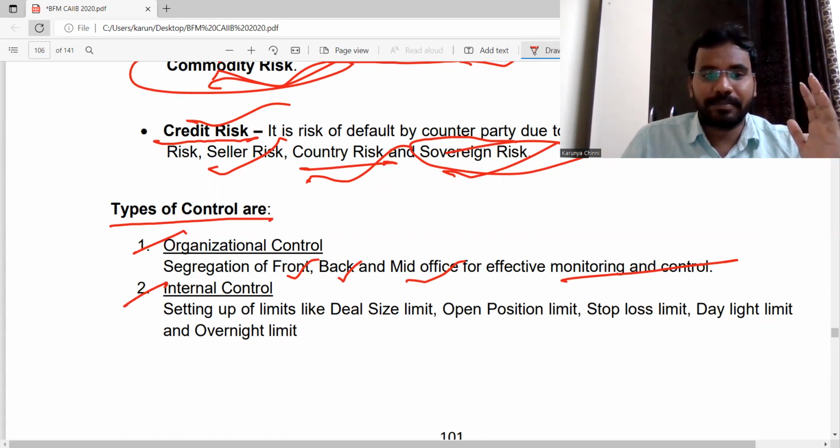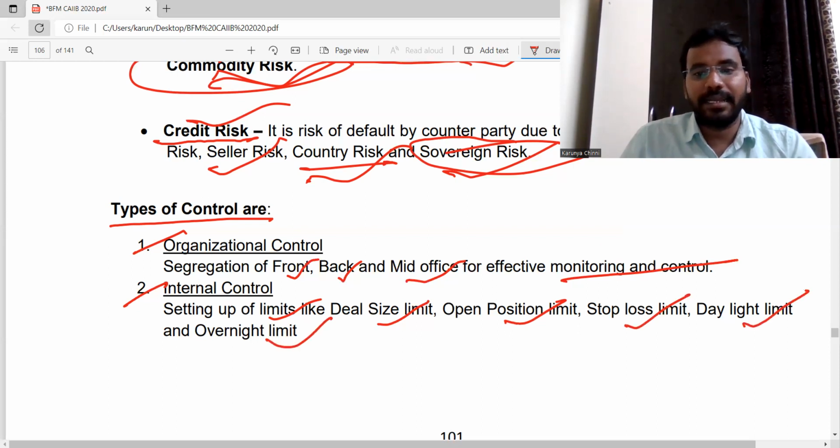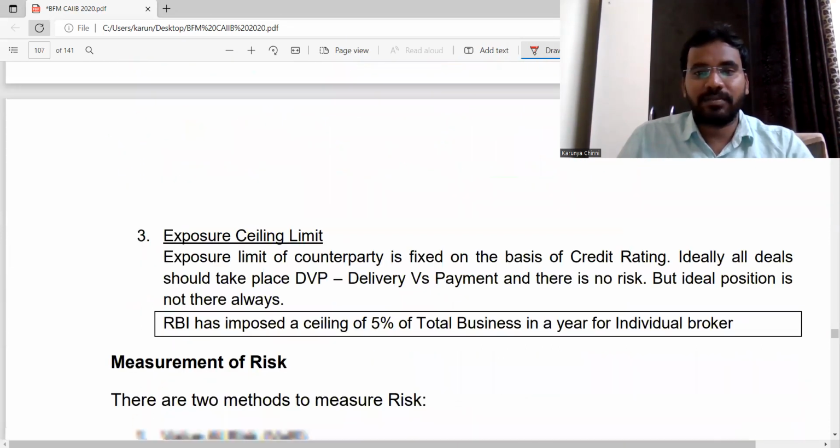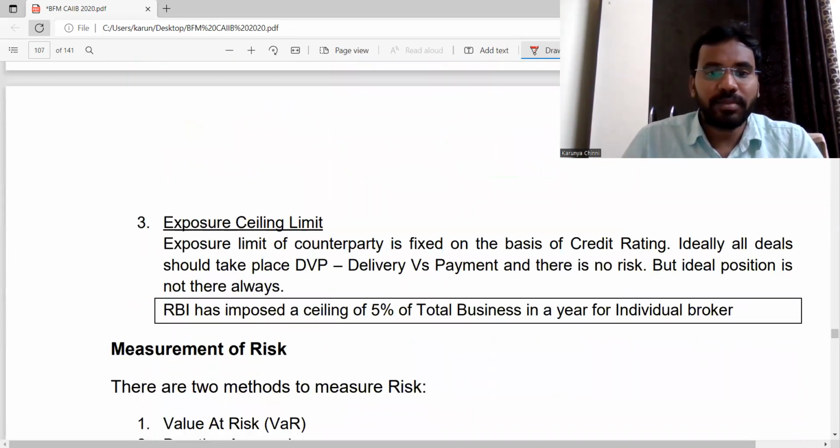have some limits. They have limits for deal size. That means 100 shares we have to purchase, or 100,000 shares we have to sell. Like the deal size limit they fix, and open position limit, that is the price when we open a position, and stop loss limit, daylight limit, and overnight limit. So these limits our bank will set for those treasury offices.